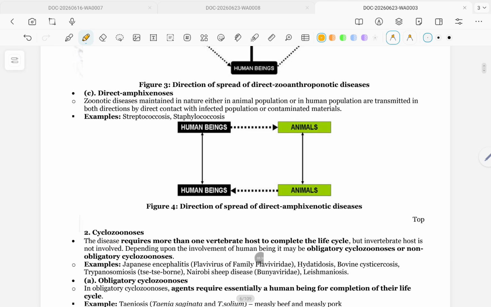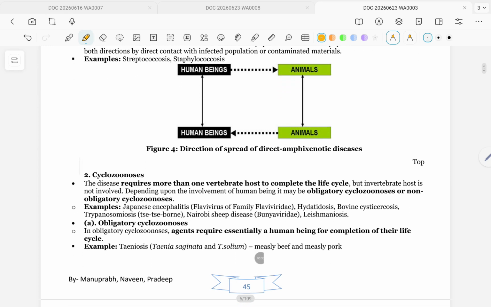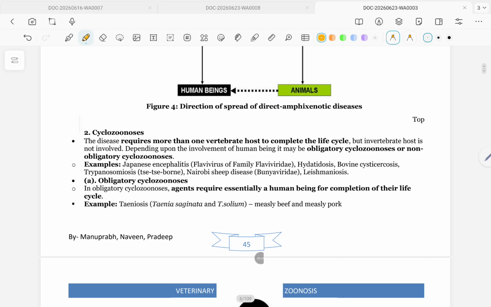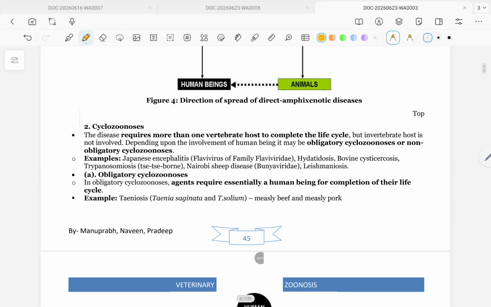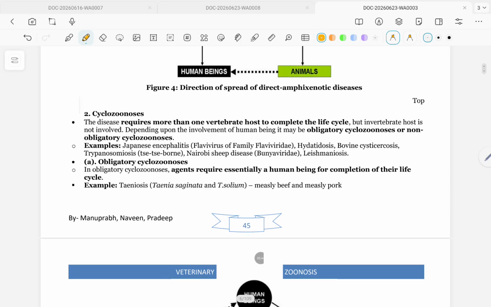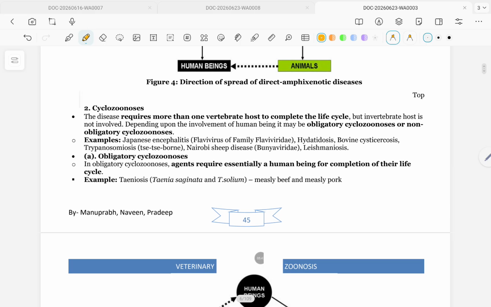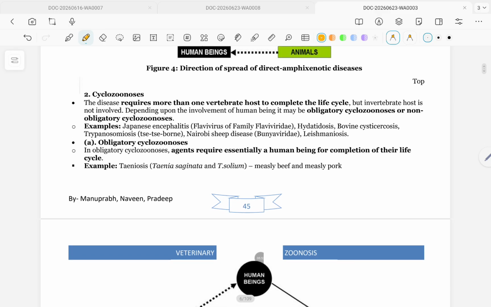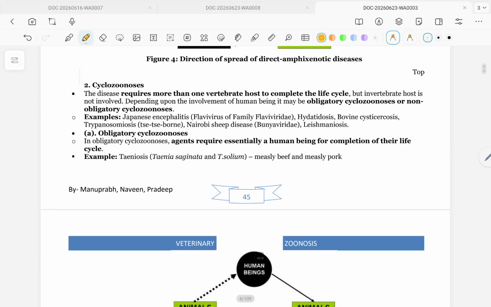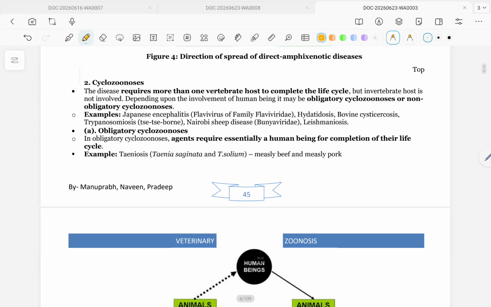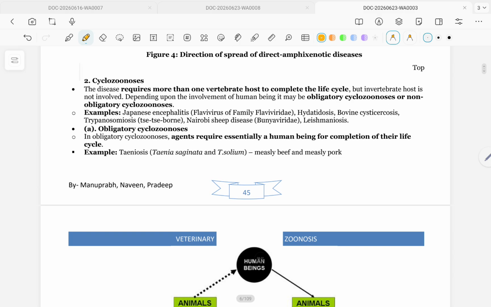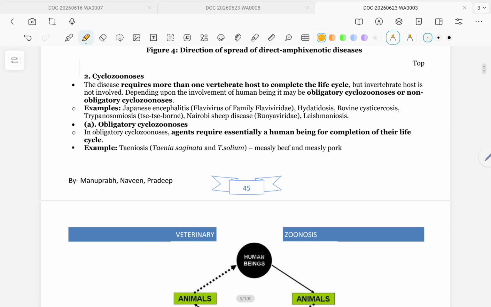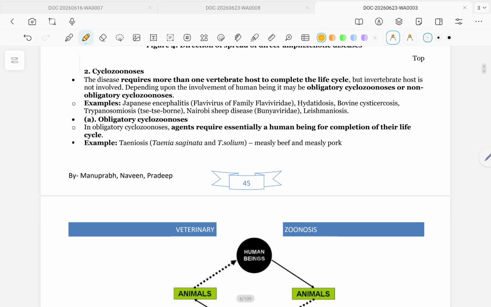Examples: streptococcus, staphylococcus. Cyclozoonosis: the disease requires more than one vertebrate host to complete the life cycle, but an invertebrate host is not involved. Depending upon the involvement of human beings, it may be obligatory cyclozoonosis or non-obligatory cyclozoonosis. Examples: Japanese encephalitis, flavivirus of family Flaviviridae; hydatidosis; bovine cysticercosis; trypanosomosis; tick-borne Nairobi sheep disease, Bunyaviridae; leishmaniasis.